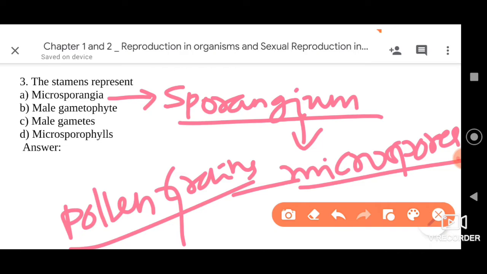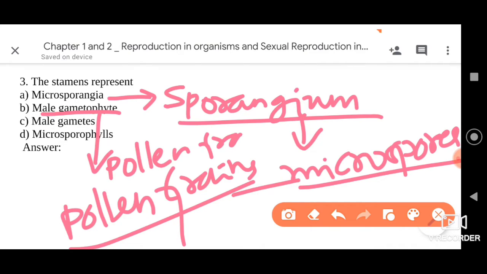The other option given here is male gametophyte. The first cell of the male gametophyte is the pollen grain, my dear friends. So again, that of course cannot be the option. The stamens represent what they are also called as; we need to understand that. The third option given here is what, dear friends? Male gametes.